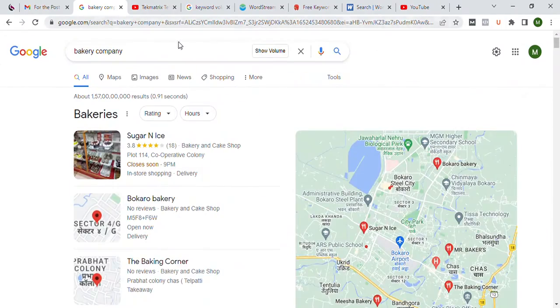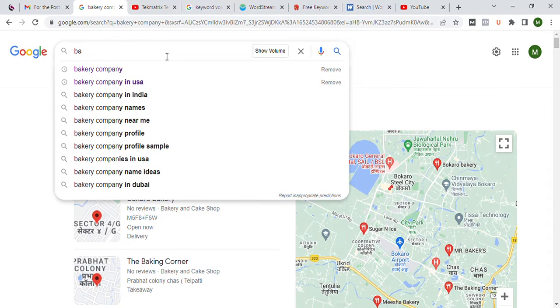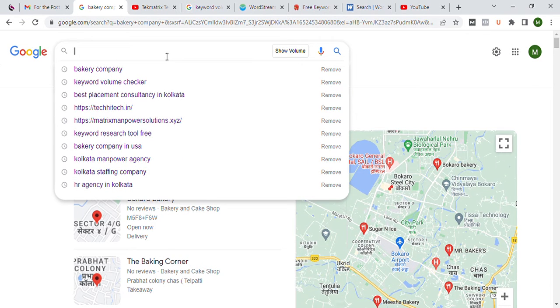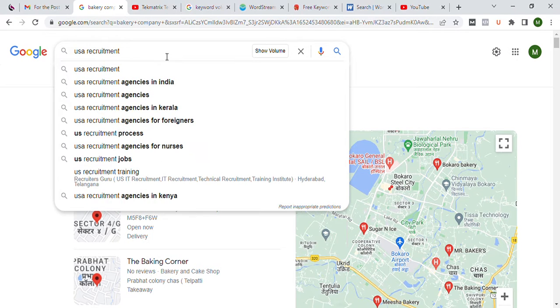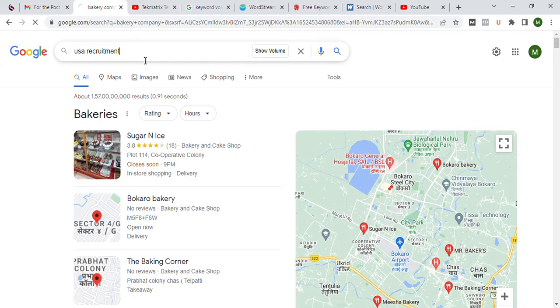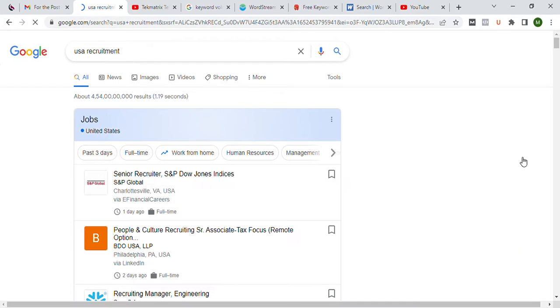For example, I'm into recruitment business. I'll try USA. Can you see I just wrote USA recruitment. It gives recruitment agencies in Kerala, recruitment process. So these are the topics I can write about, and to find other topics, I'll hit enter, and this will give me some more topics at the bottom of the search.